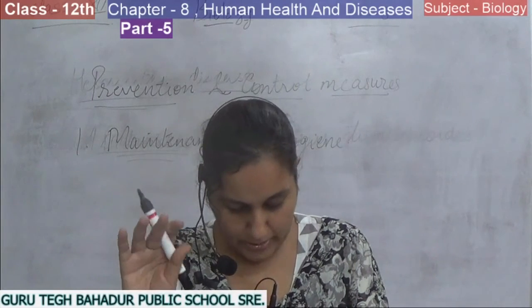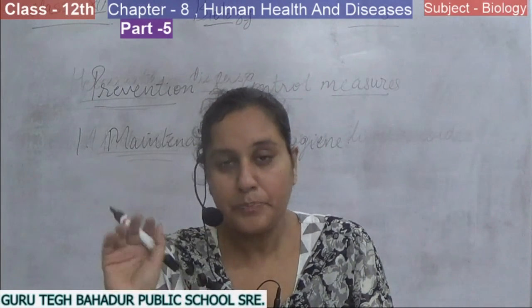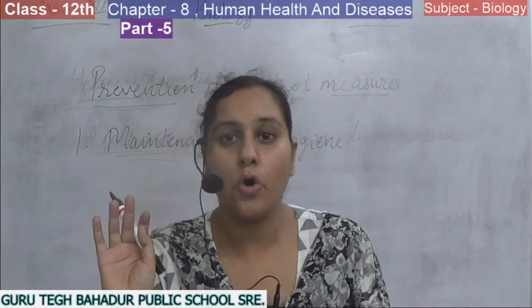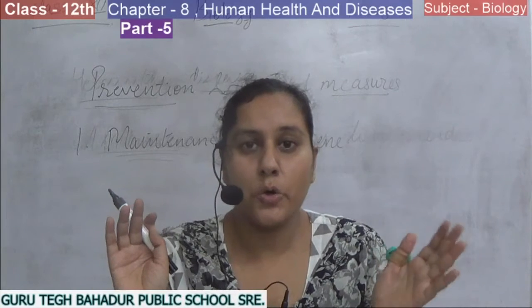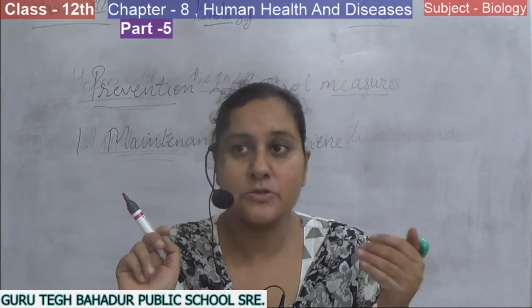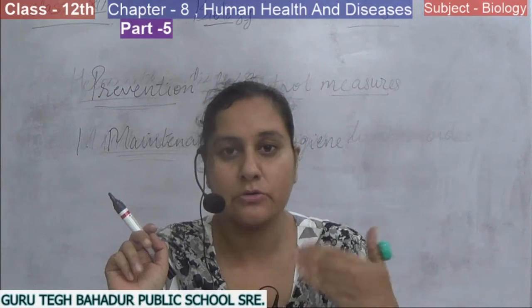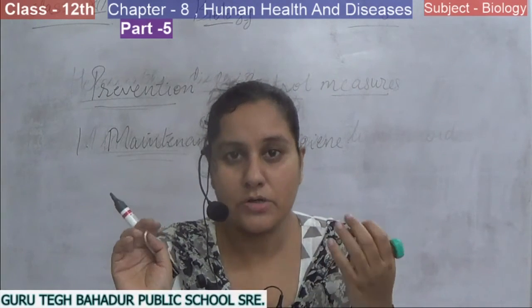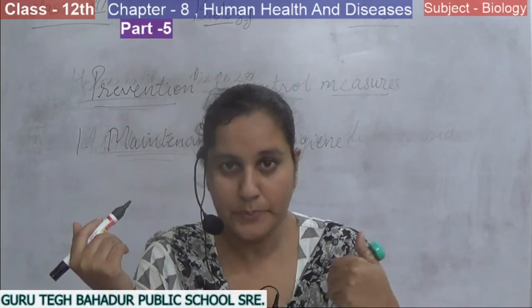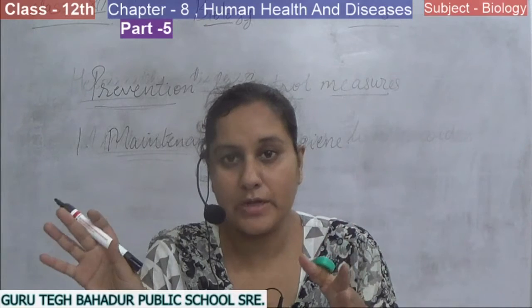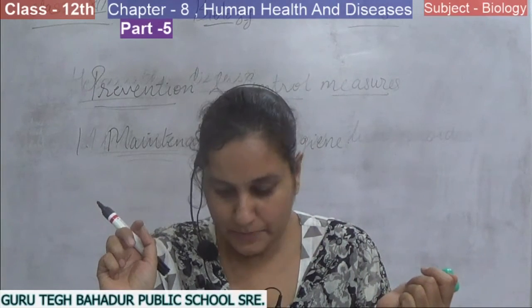So in this way, we can also clean our surroundings. And the last one is the use of door mesh on the doors and windows of your houses and other places. Door mesh means जो net door पर लगे होते हैं, because they stop insects and mosquitoes from coming inside your house. So in this way, we can ban the entry of mosquitoes and other insects.